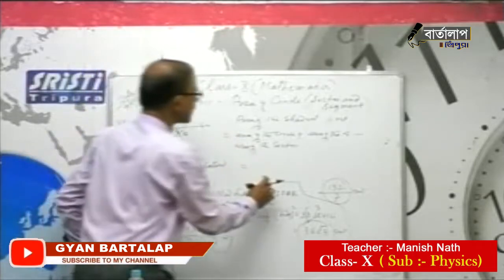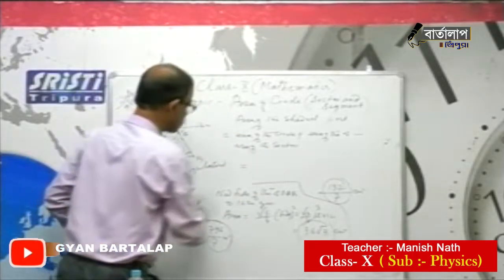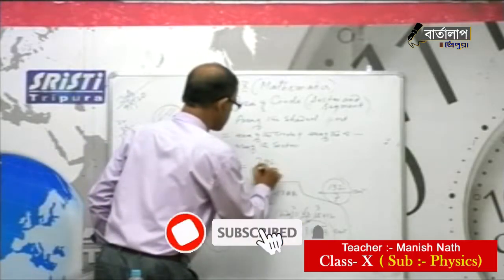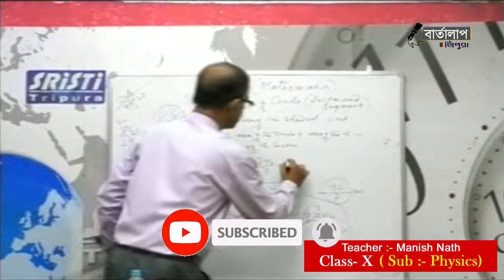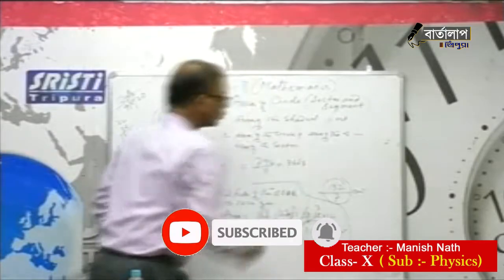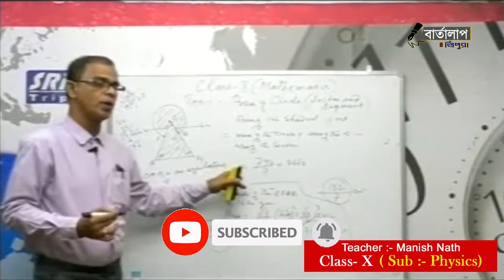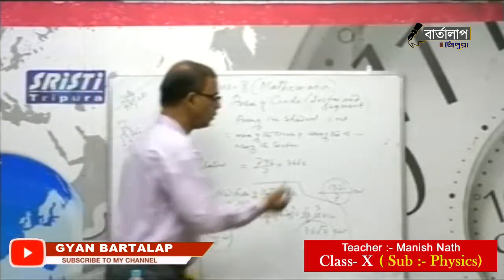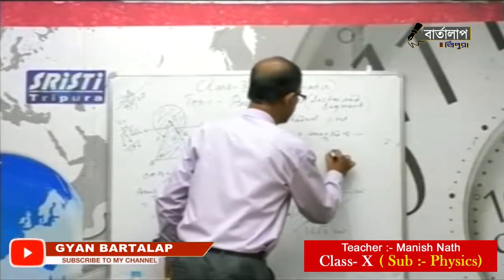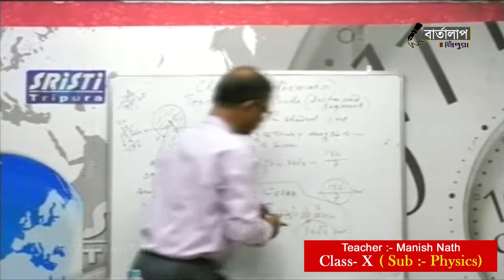Now area of the circle is this one: 792 by 7 plus area of the triangle 36 root 3. The root 3 value you can put, that is 1.732. If you put 2 digits, then 1.73, minus 132 by 7.